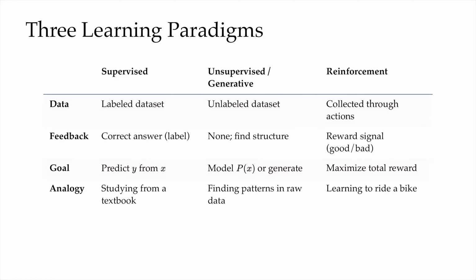If we use analogies, supervised is like studying from a textbook with answers written. Unsupervised is staring at raw data and looking for patterns, whereas RL is learning to ride a bike. The point worth keeping in mind is, in RL, our actions change what data we see next. If Mario goes left, he never sees what was to the right. The data and the policy are coupled. A bad choice of state or reward can lock us into a region of the world we never escape.